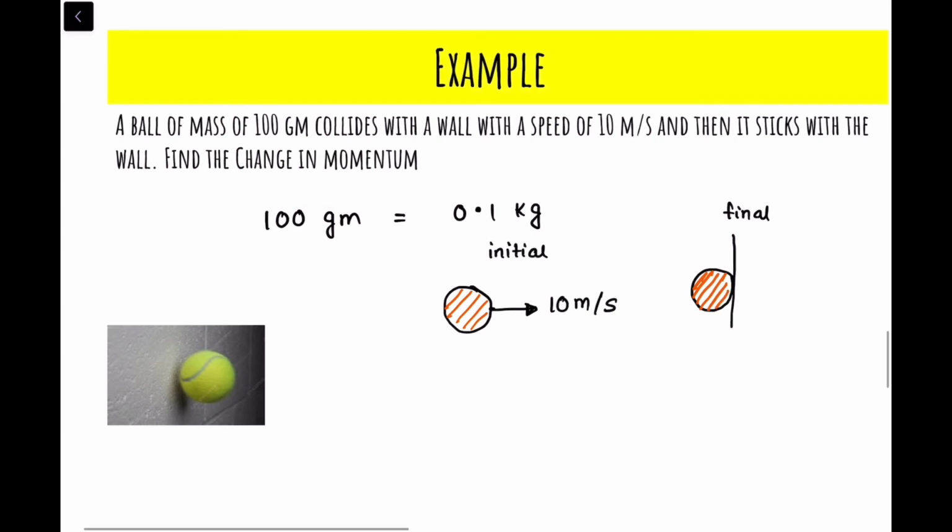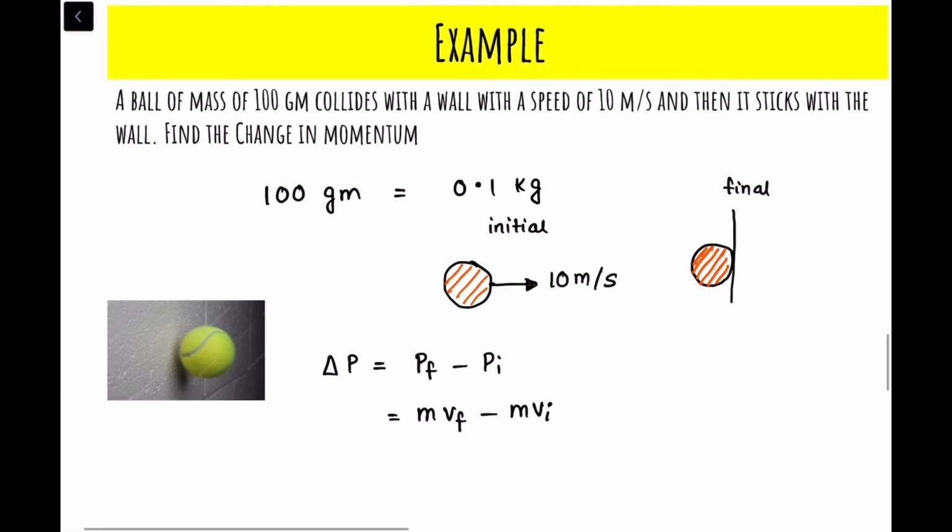The change in momentum, that means delta P, is final momentum minus initial momentum. That is mass into final velocity minus mass into initial velocity, right? Now what is the final velocity? When it's stuck over here, the final velocity is 0. So this will be equal to 0 minus, what is the initial velocity? 10 meter per second, right? And the mass is 0.1. So that means minus 0.1 into 10.